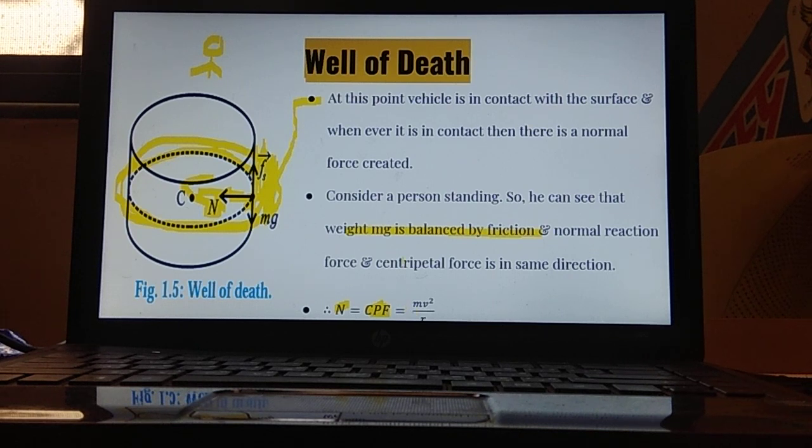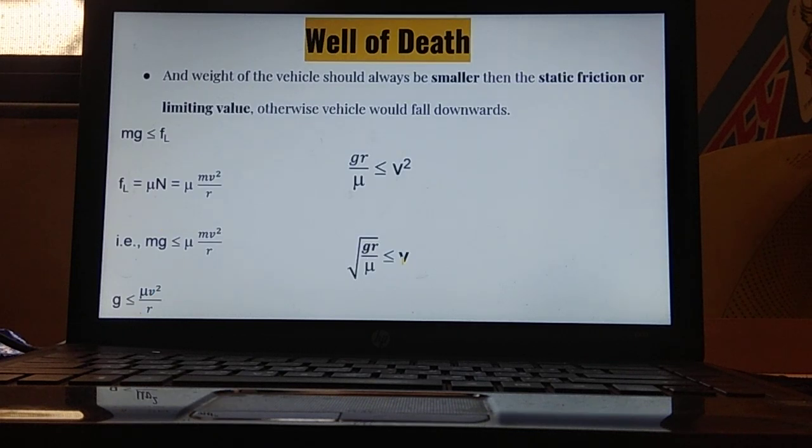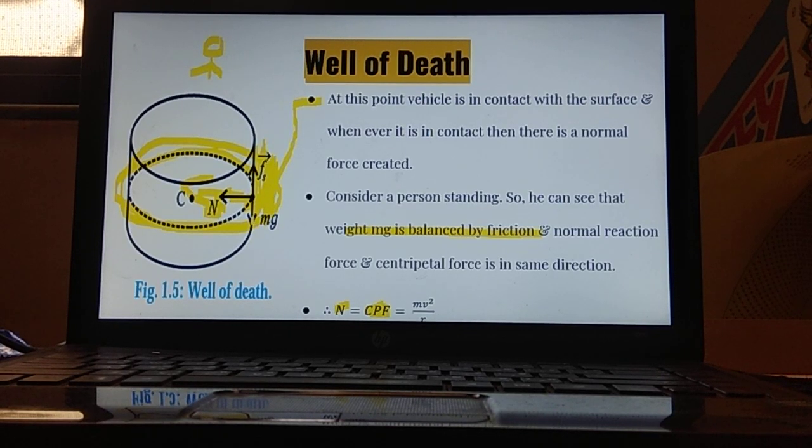Now, this is an important condition: the weight of the vehicle should always be smaller than or equal to the static frictional force, which acts upward. Try to understand. The weight of the vehicle is over here and the frictional force is this one.